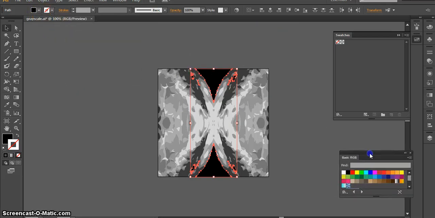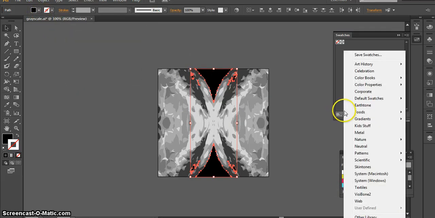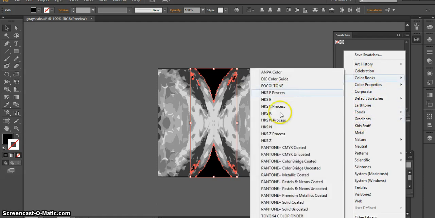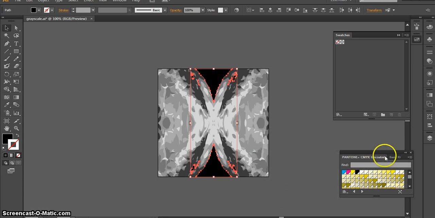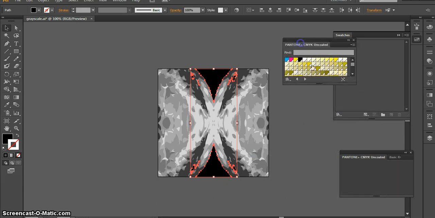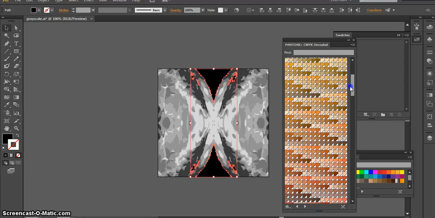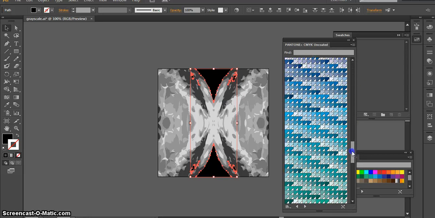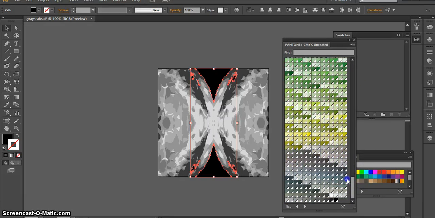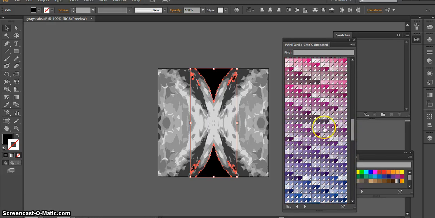But what I actually want you to do is go to the libraries, and I want you to scroll down to, actually scroll up to color books. And I want you to choose one of these Pantones. So Pantones are industry standard colors, maybe not metallics and pastels, but one of your CMYKs here at the top. It's going to give you a little box, but if you pull the box open, you'll notice you have lots and lots of colors. So Pantone has a code for every shade out there that your printer can print. What I want you to do is choose any color. So whatever your heart desires, click it.